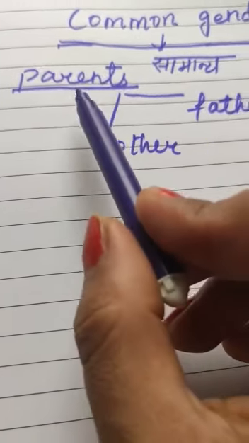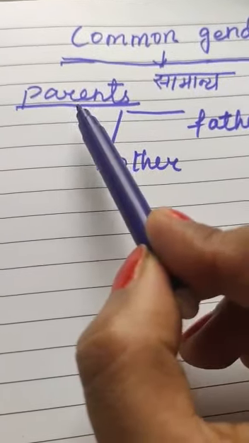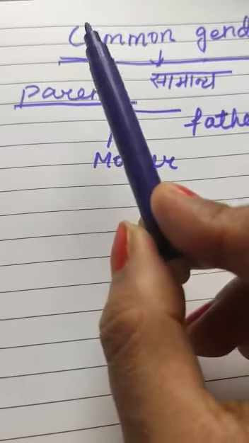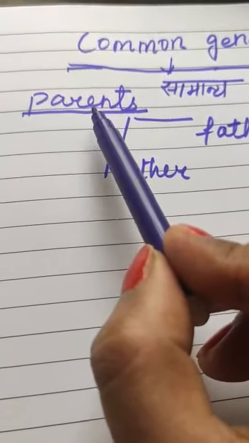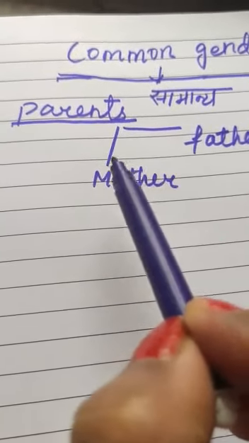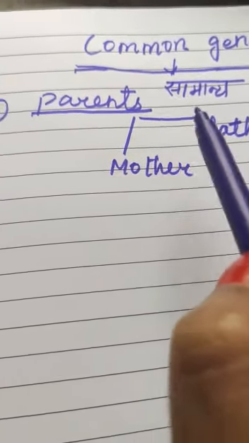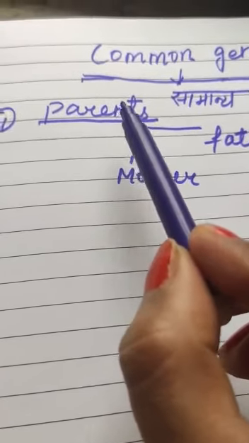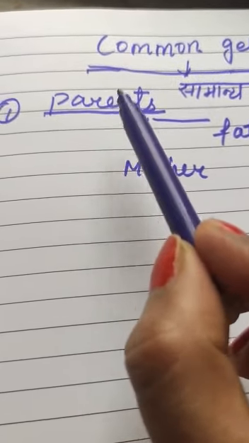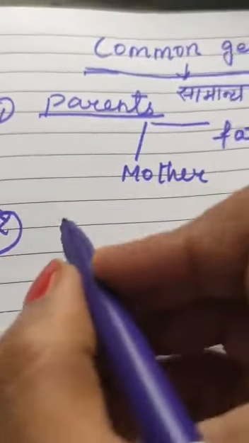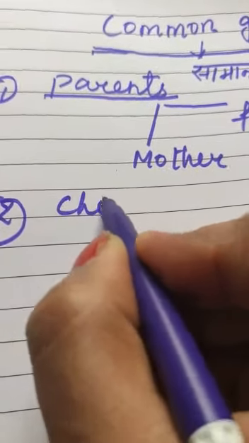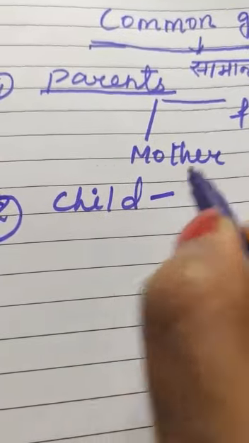Okay, then the word parents is a common gender. Parents is the word used in common gender, meaning you cannot identify whether it is the male or female category. It denotes both male and female. Second example, you can understand it better. That is the word child.